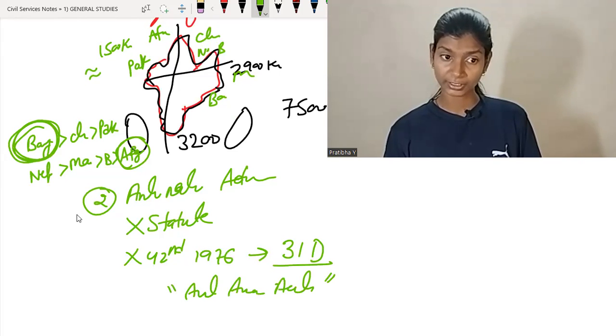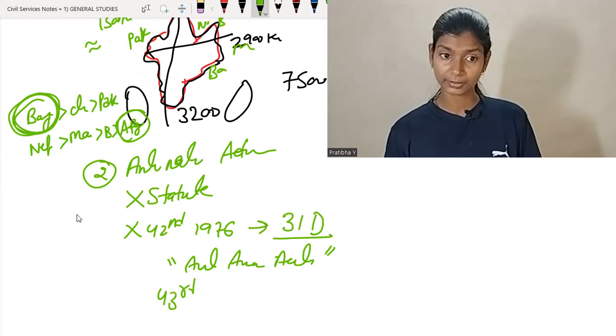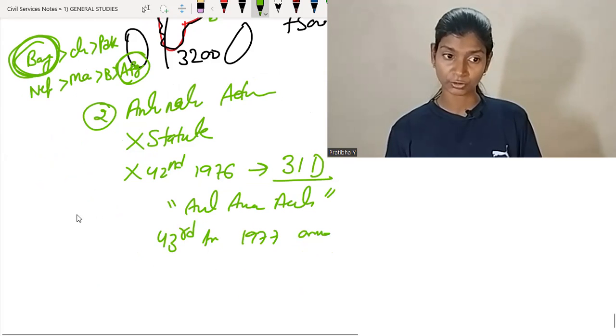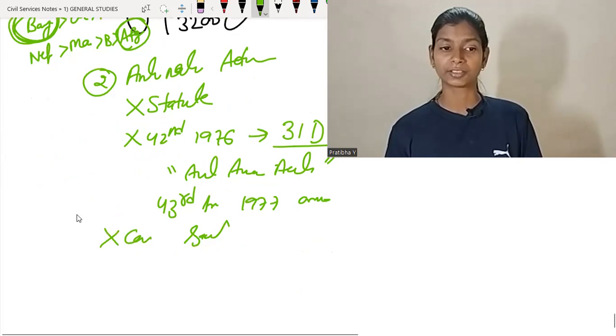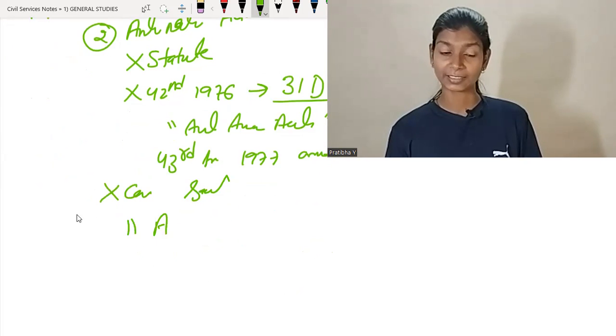But later on, through the 43rd Amendment 1977, we omitted this concept. So currently, there is no provision in the Constitution as well as in the statute regarding the definition of the term anti-national activity.